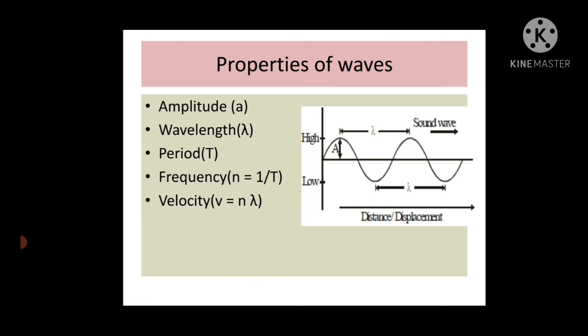Positive cycle, and the lowest part is called as what? Yes, negative half cycle. Now the distance between two successive particles is called as what? Wavelength. Amplitude is nothing but the maximum displacement of the particle while it is vibrating. It is called as what? Amplitude. In the diagram it is written A.